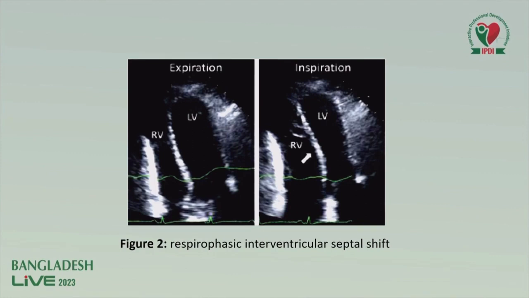So this is the most sensitive sign of constrictive pericarditis, that is respiratophasic interventricular septal shift. Here you can see that during the inspiration, RV is filled with the blood and septum is shifted towards the left. The opposite thing happens in case of the expiration.